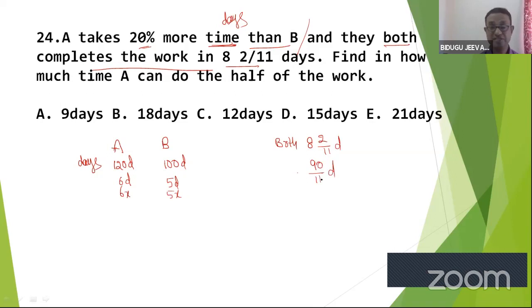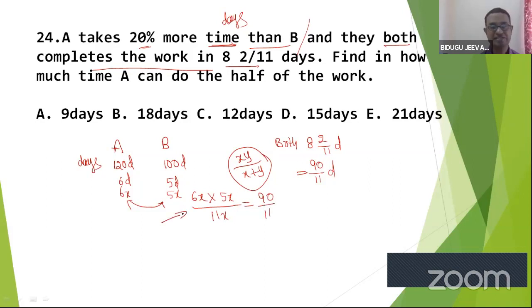Both in the sense, what is the rule that can be used? X, Y by X plus Y. Super. Let me make use of this, right? 6x into 5x divided by 11x, which is equal to 90 by 11. So this is our calculation. This is the data given in the question. Cancel x, 11 11 cancel, 6 1s, 6 5s, 5 3s. Great. X value is equal to 3.